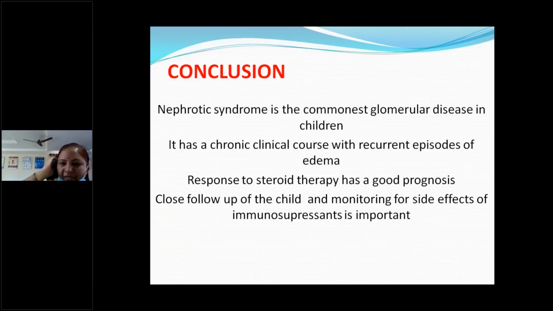Conclusion: it's the commonest glomerular disease in children. It has a chronic clinical course with recurrent episodes of edema. Response to steroid therapy indicates a good prognosis. And close follow-up of the child and monitoring of side effects of the immunosuppressants is important for this condition.